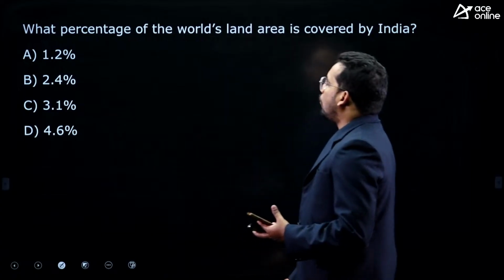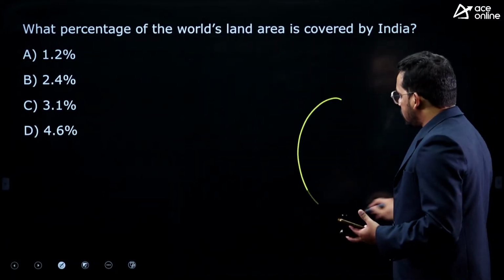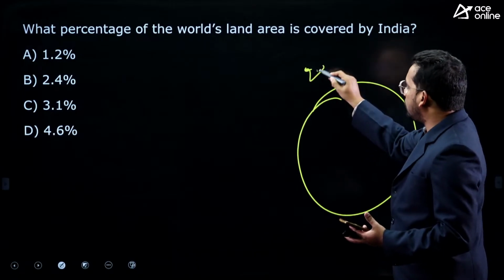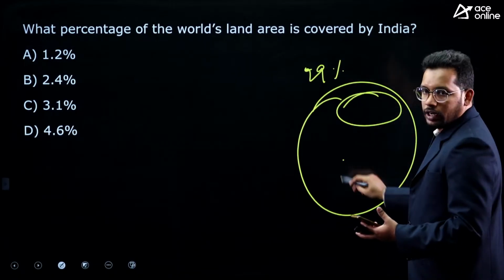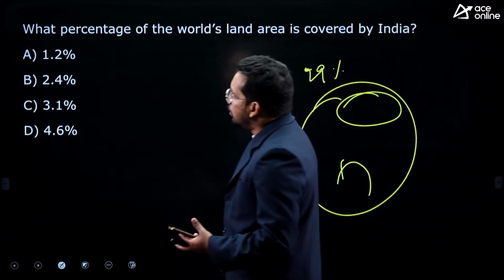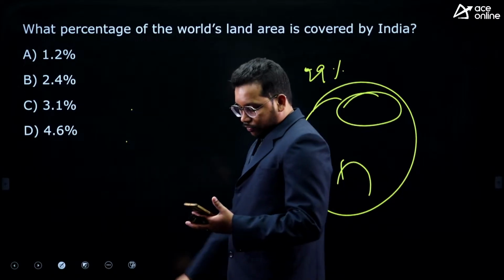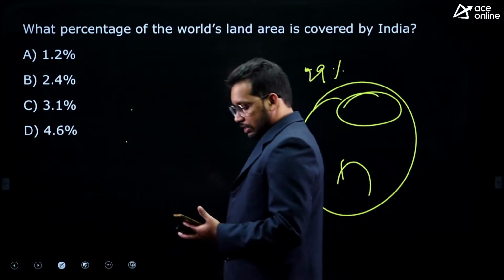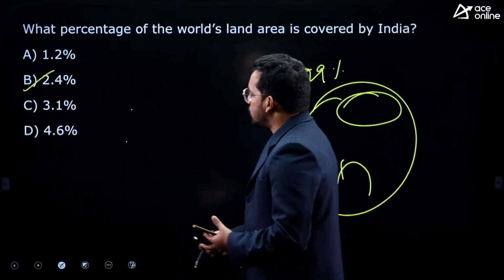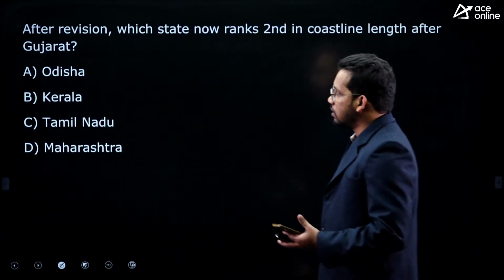Next one: what percentage of the world's land area is covered by India? That means if the earth has 29% of land, continents, out of that India occupies how much land area? 1.2%, 2.4%, 3.1%, 4.6%. Correct, very good. 2.4%, very good students we have. A lot of people are answering correct answers.